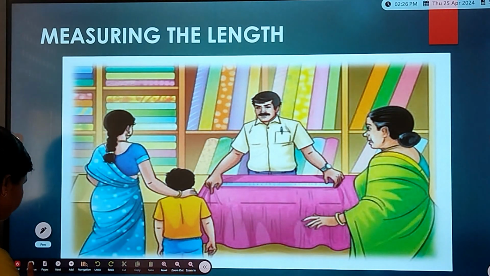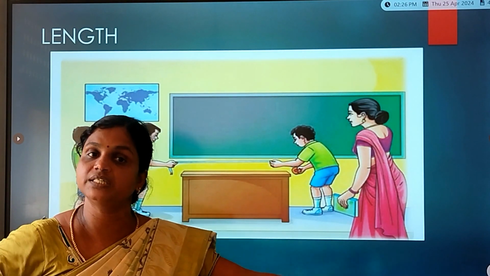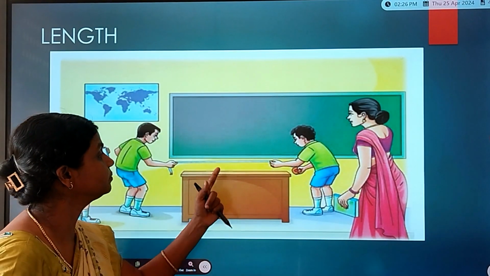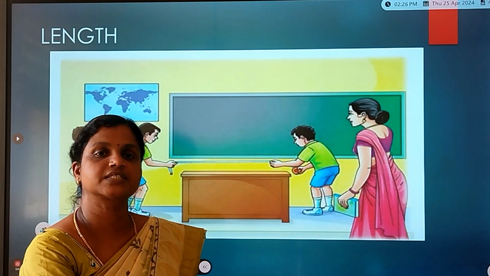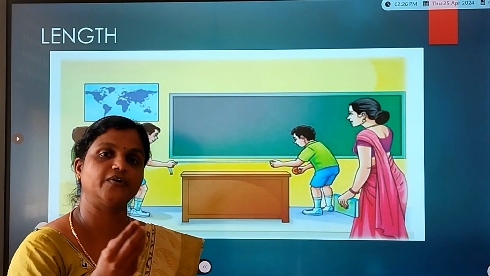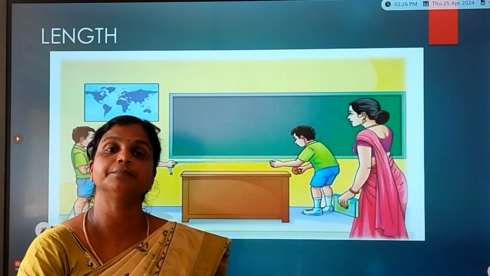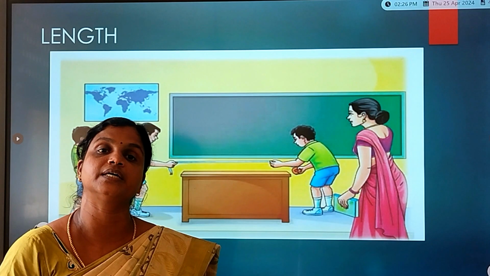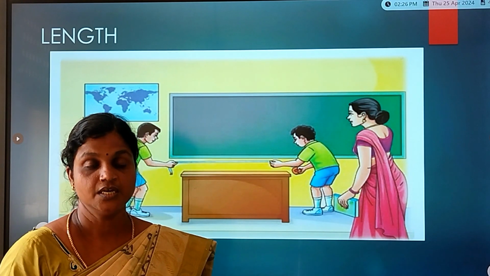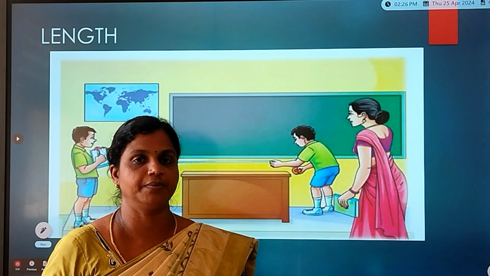By the same way, see in this picture the boys are measuring the length of the table. The length of the table may be some 15 or 16 or 30 or 45 centimeter. But what is the SI unit of length? It is meter.